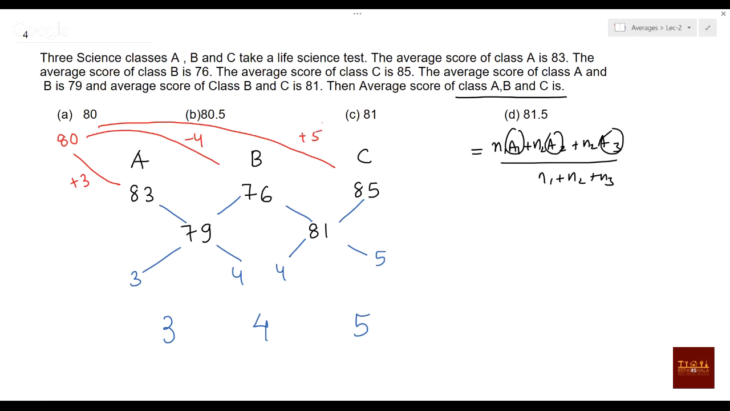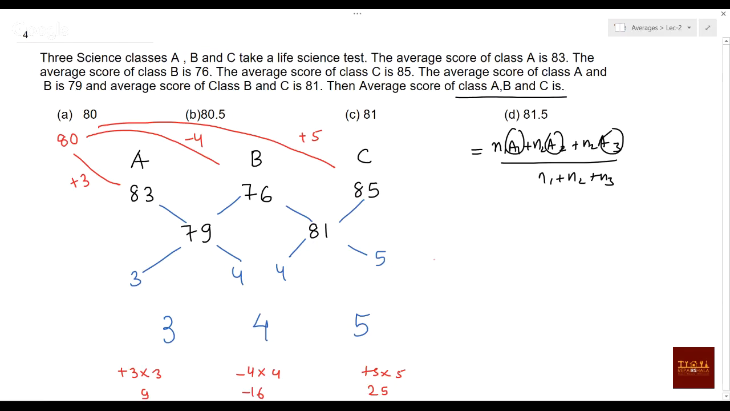Plus 5. So how much total deviation will I be getting? I'll be getting plus 3 into 3 here, 4 into minus 4 here, and then plus 5 into 5 here. So you're getting 9, minus 16, and 25. 9 minus 16 is minus 7, and then 25 minus 7 is 18.